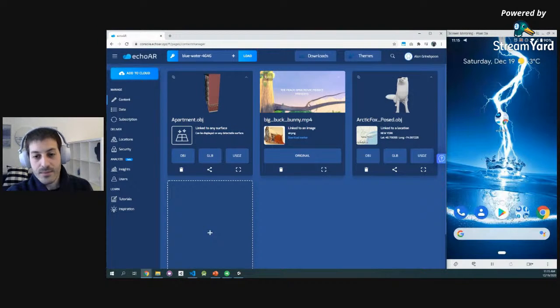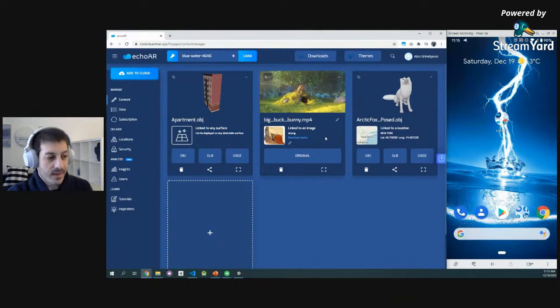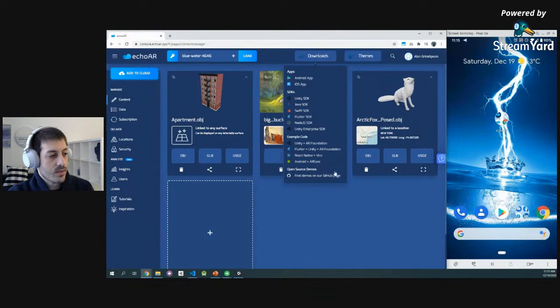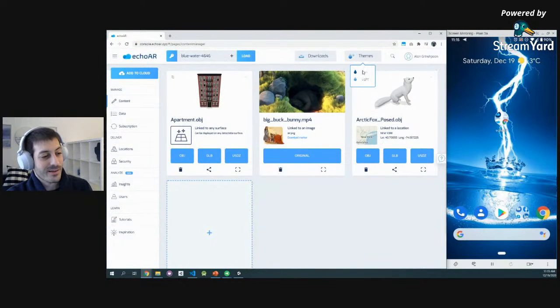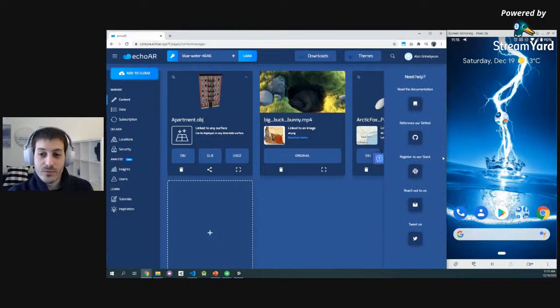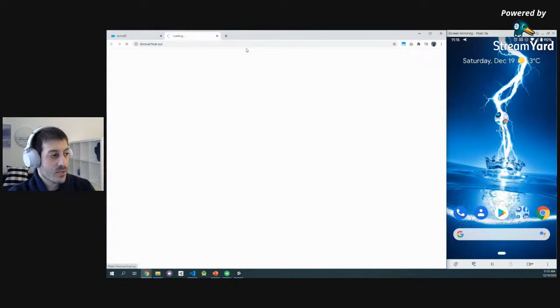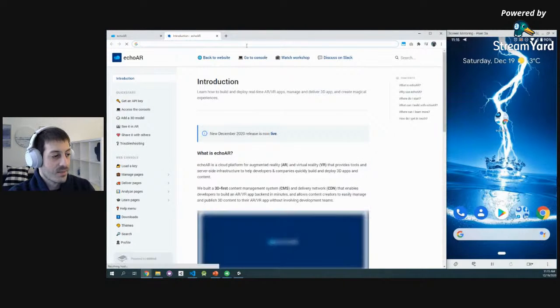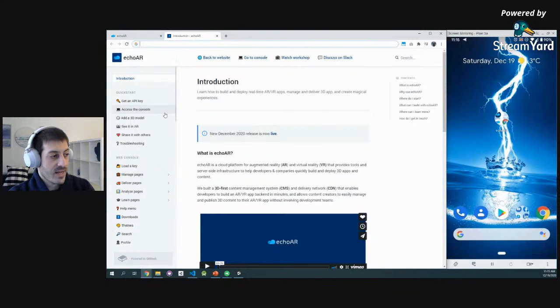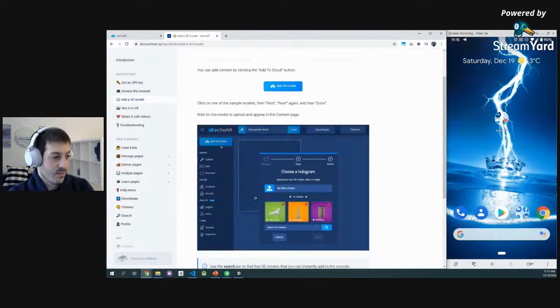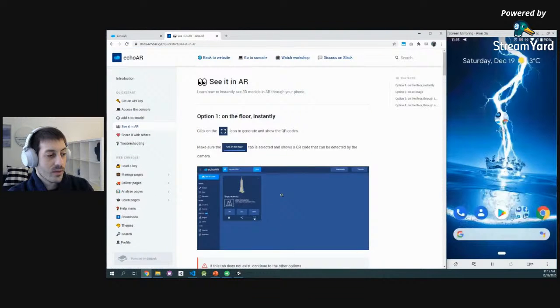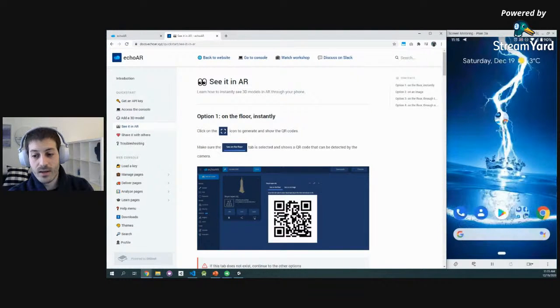Perfect. So we saw images, videos, 3D models, animations. What else can we do? As I mentioned, this is the downloads menu. It allows you to download the sample apps and different SDKs. You can switch the theme, which is really cool, dark being the default. And we also have a bunch of resources for you all to use. So the best resource is our documentation. This is a step-by-step guide of everything I did so far: how to get a key, how to access the console, how to add a 3D model, how to see it. Really, really cool stuff accompanied with GIFs that you can interact with.